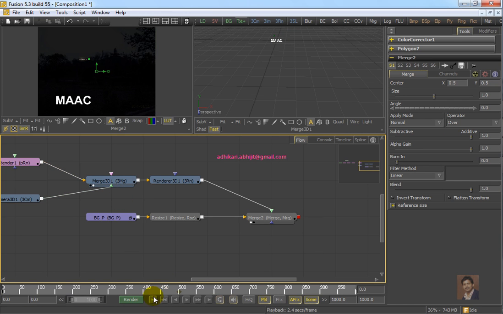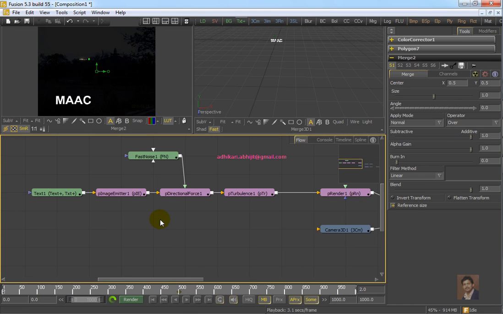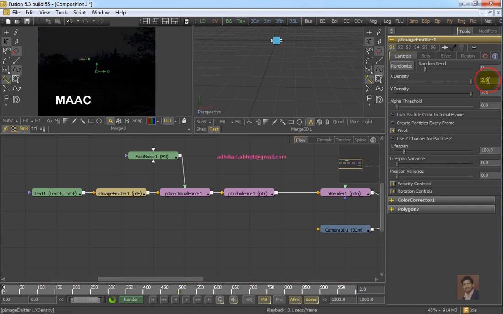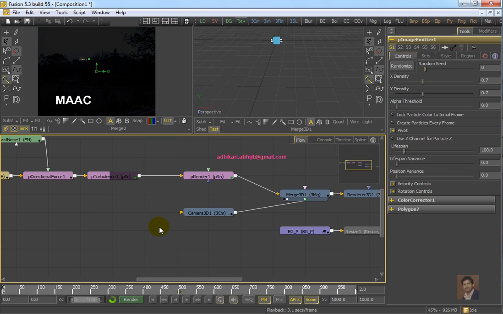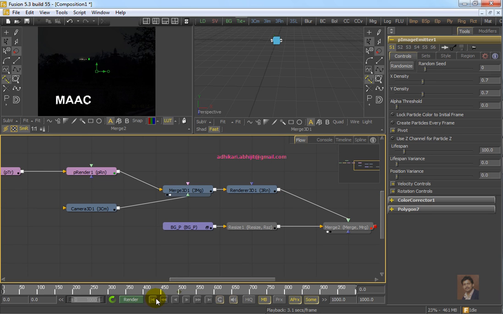Now if I play the file, just to check, we need to decrease the density of the emitter, then only we can check it faster. At the time of rendering, we can adjust the density again. Just play it now.